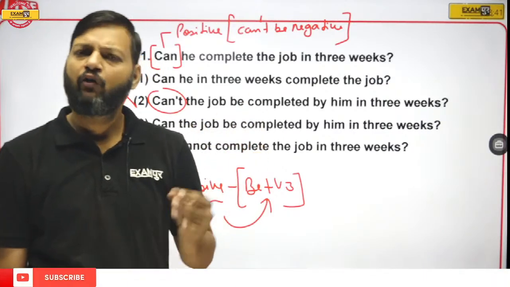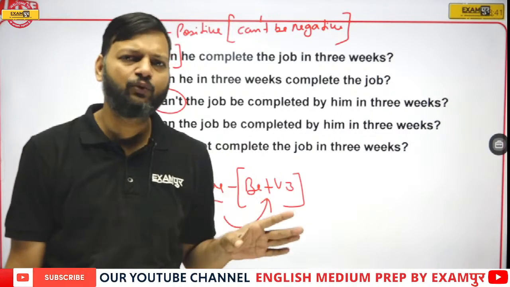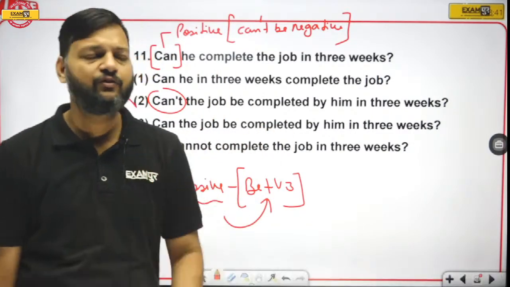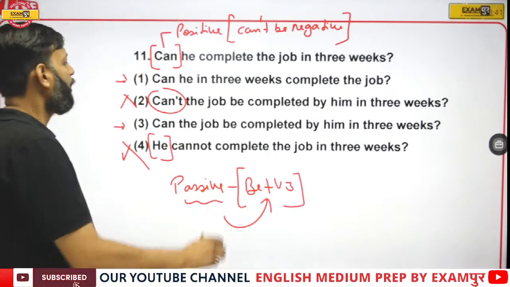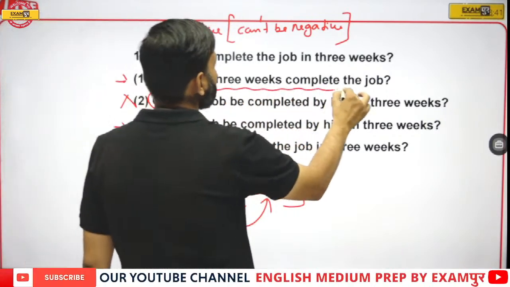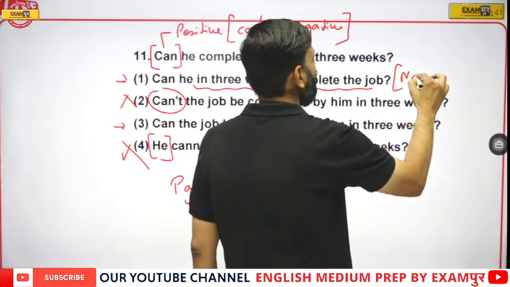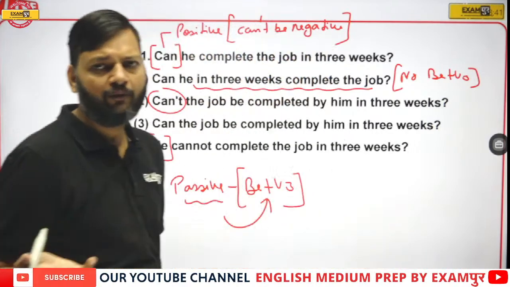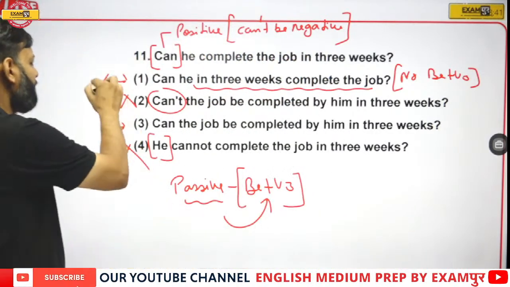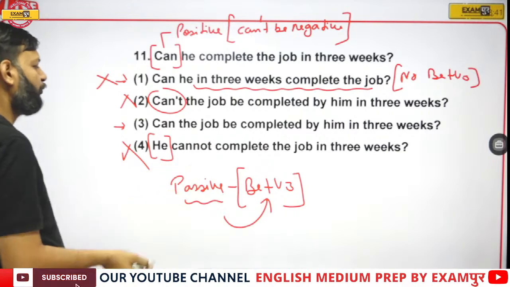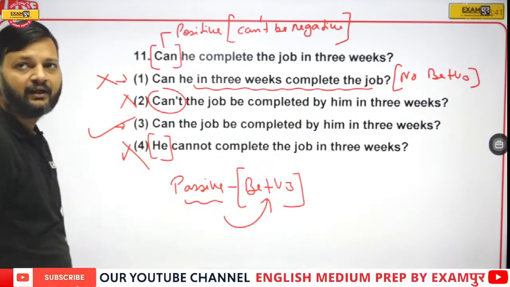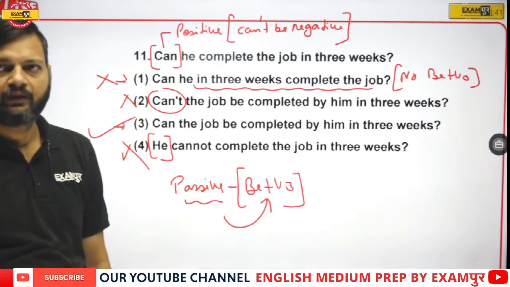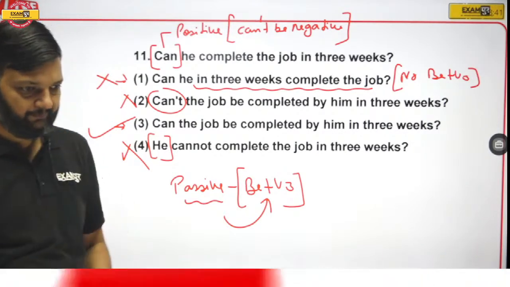Whatever the sentence is, whichever the rule is, be plus third form should be there if the sentence is passive. But if you see option number 1, there is no be plus third form. If there is no be plus third form, it cannot be passive. So eliminate this as well. Now we are left with only one option, option number 3, which is the right answer. Clear?